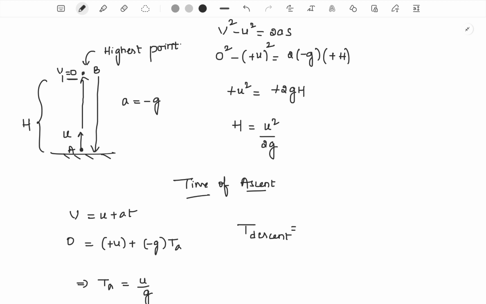Because of the acceleration, it will start to acquire a velocity in the downward direction, due to acceleration due to gravity, or the gravitational force. So its velocity will keep on increasing, and it would fall down again. So time of descent represents the time taken by the body to go from that highest point to the ground, or the time for which it's been traveling downwards. That's what time of descent means. So we would again get it as u by g. So time of ascent would be equal to time of descent.